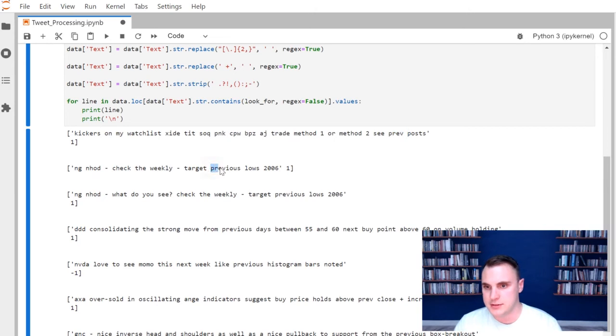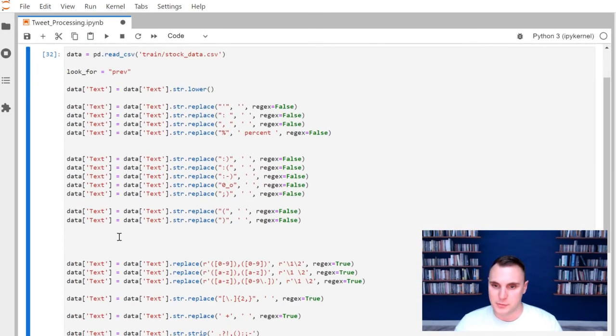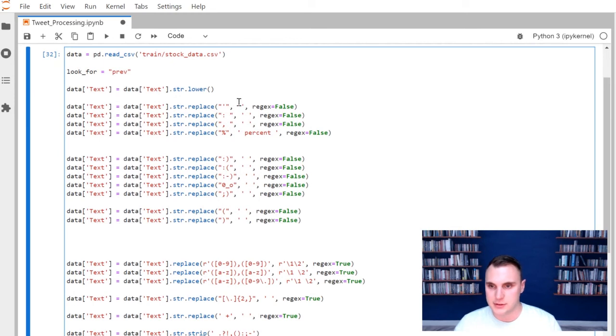However, there are other cases where there's previous spelled out. So now when you're replacing prev to be previous, you don't want to accidentally replace this prev with previous, because now you have previousness. So again, one more thing that you need to look for. So I'll just copy one of these string replace down here.